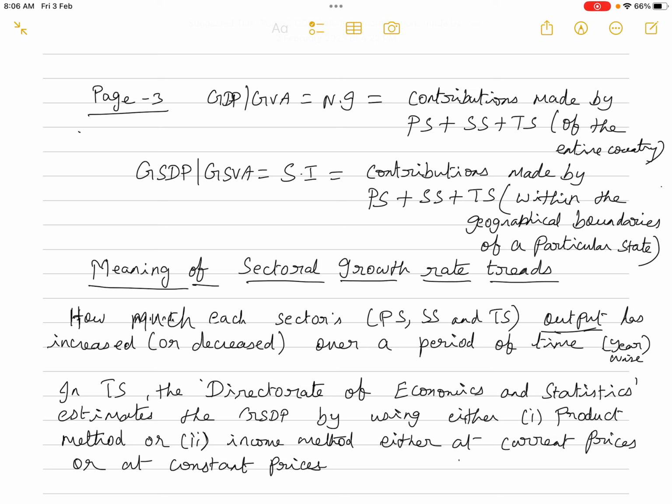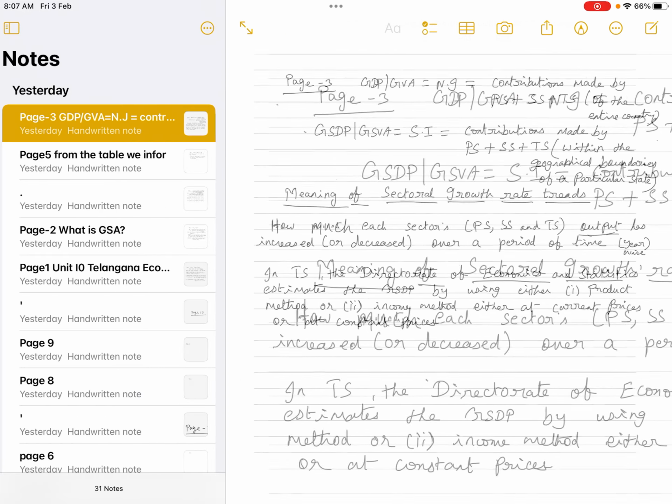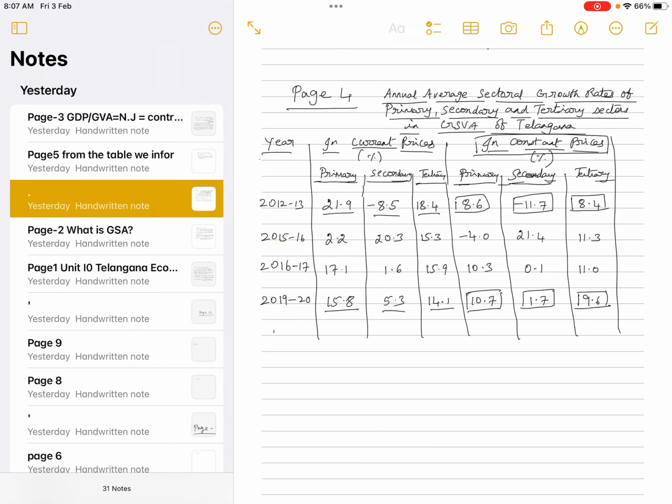Current prices: the value of the output is estimated based on the prices prevailing in the current year. In constant prices, we are taking the base year prices, and based on that the value of the output is estimated. I think in the first year you must have studied the product method and income method, all those things, in the measurement of national income. As far as the Telangana economy is concerned, the Directorate of Economics and Statistics is responsible. For the country as a whole, the Central Statistical Organization is estimating the national income.